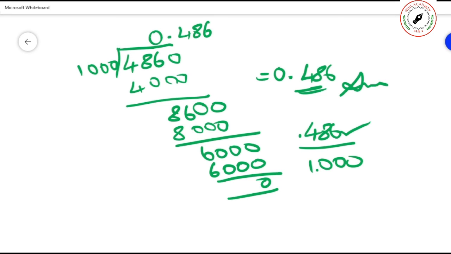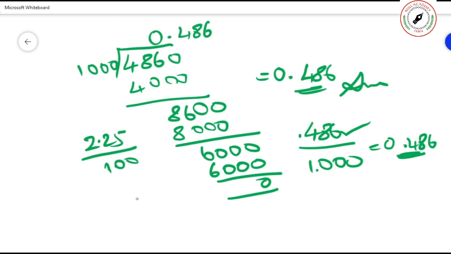This is the answer. 0 point 486. Say for example, you are having 225 divided by 100. How many zeros are available? 2. Then put a dot here. That's all. 2.25. How easy it is.